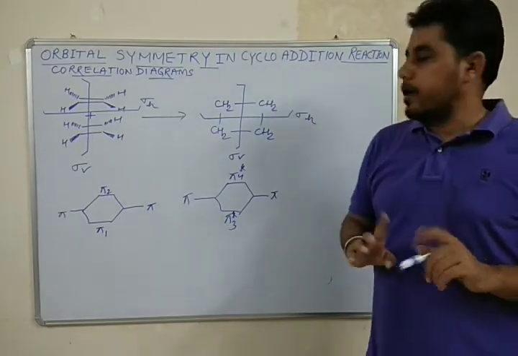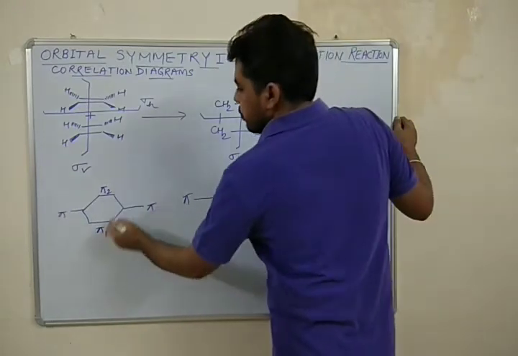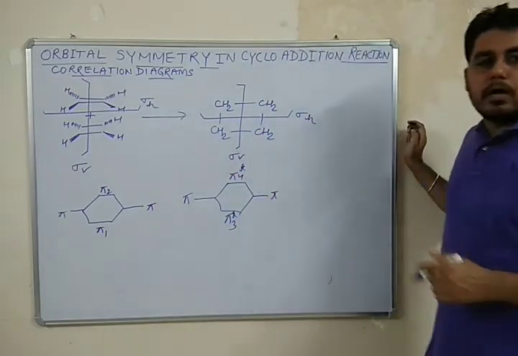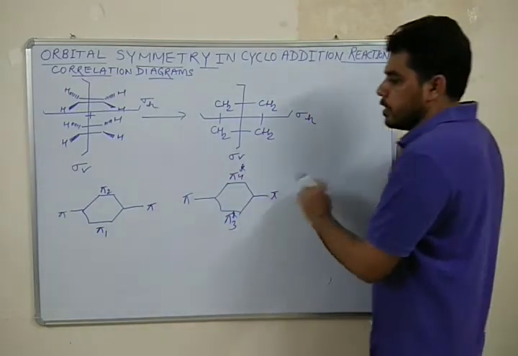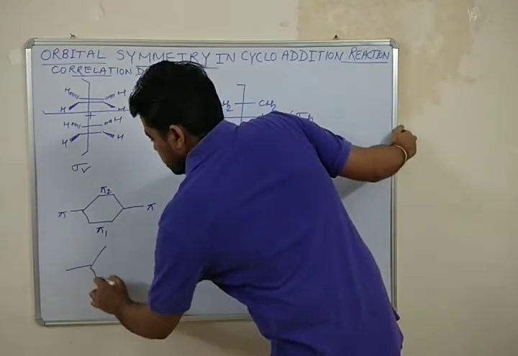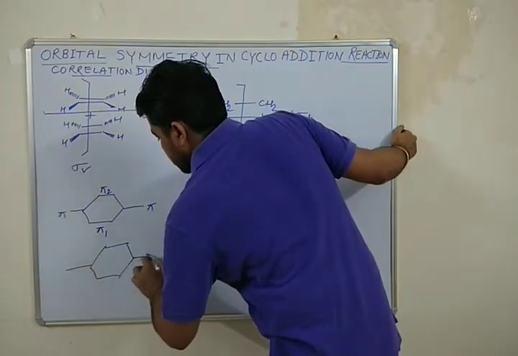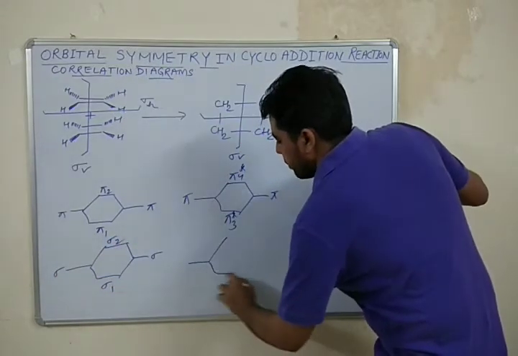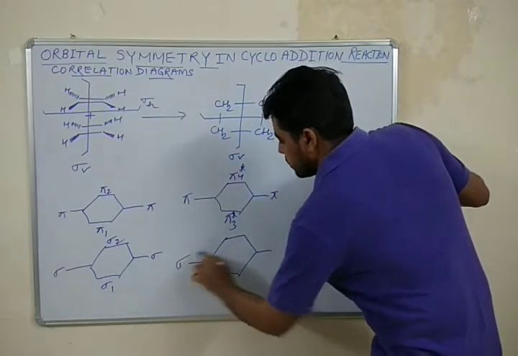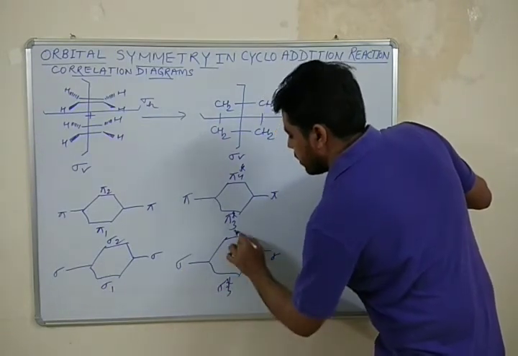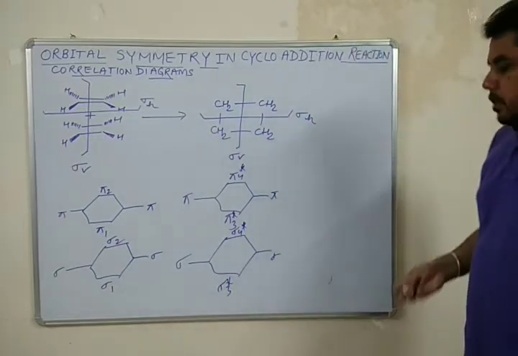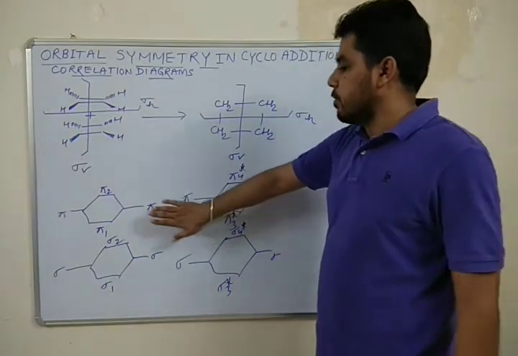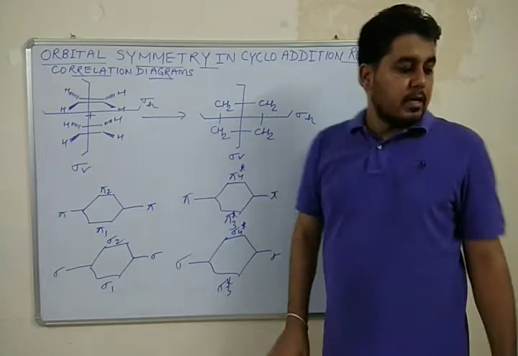So pi 1 and pi 2 are bonding orbitals, and pi 3 and pi 4 are anti-bonding orbitals. Similarly, sigma orbitals will also take part to form sigma bonding and sigma anti-bonding orbitals. So we have to draw correlation diagrams for these pi as well as sigma orbitals.